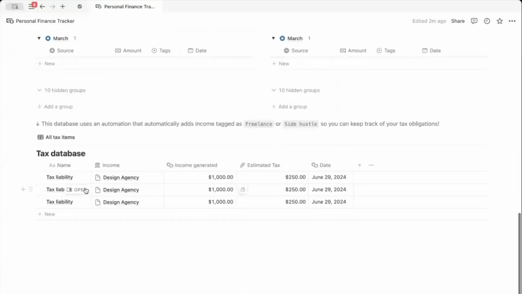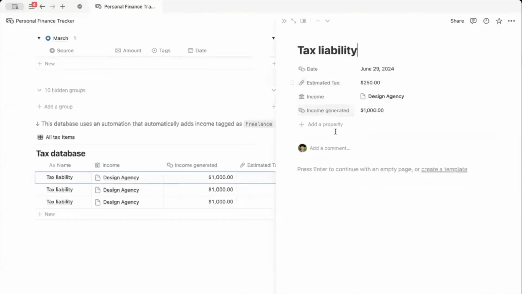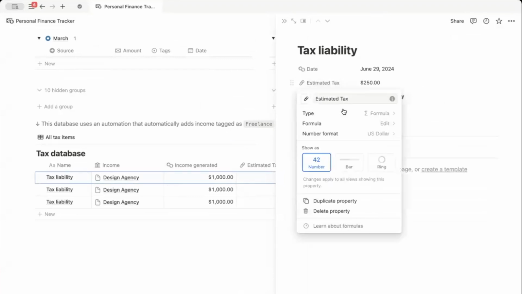Something that I think this template could improve on is its visual appeal. There could be more variety of database views, because right now it's a pretty simplistic outlook. But overall, I think that would be more customizable, and the user should be able to switch that around as they see fit.